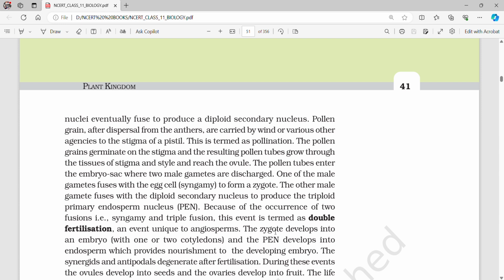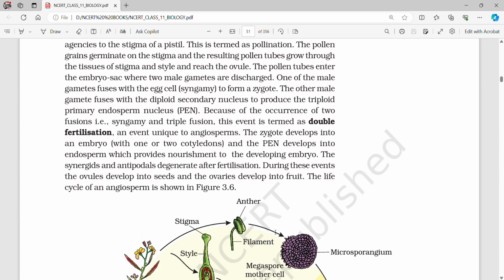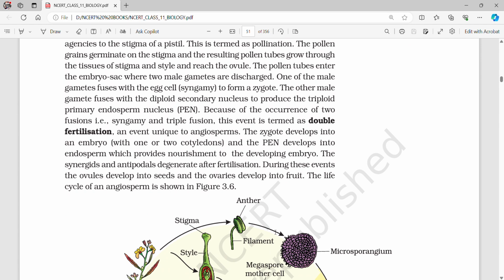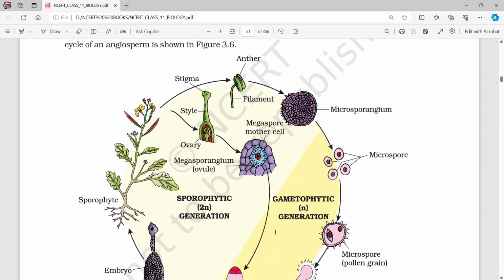Because of the occurrence of 2 fusions, that is syngamy and triple fusion, this event is termed double fertilization, an event unique to angiosperms. The zygote develops into an embryo with 1 or 2 cotyledons, and the PEN develops into endosperm, which provides nourishment to the developing embryo. The synergids and antipodals degenerate after fertilization. During these events, the ovules develop into seeds and the ovaries develop into fruit. The life cycle of angiosperm is shown in figure 3.6.